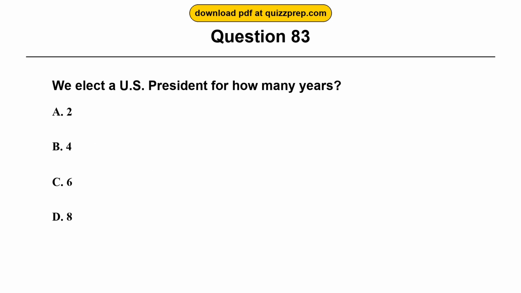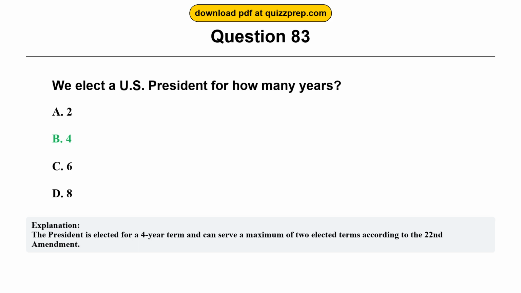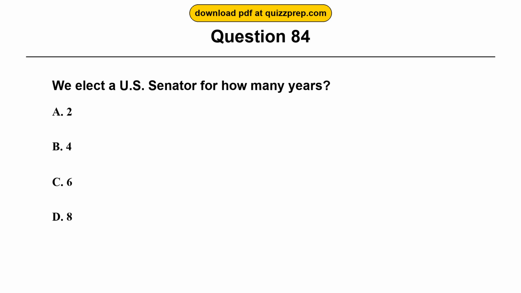Question 83. We elect a U.S. President for how many years? Option A, 2. Option B, 4. Option C, 6. Option D, 8. The correct answer is option B, 4. The president is elected for a 4-year term and can serve a maximum of 2 elected terms according to the 22nd Amendment.